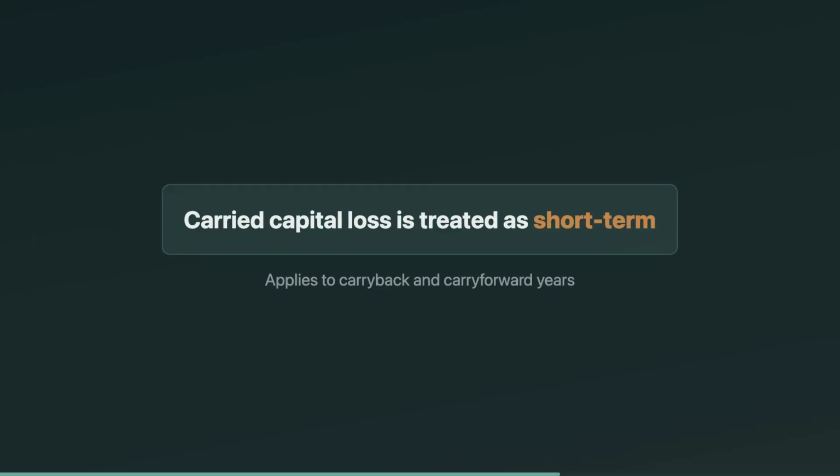One more twist. When a corporation carries a capital loss to another year, it's treated as a short-term capital loss in that other year. That matters because short-term losses offset short-term gains first, then long-term gains. Exam tip: if they give you a long-term loss in the loss year, don't assume it stays long-term when carried. It flips to short-term in the carry year.